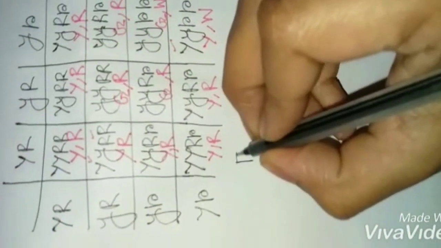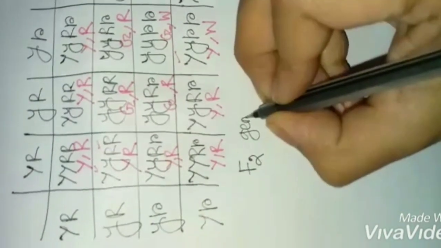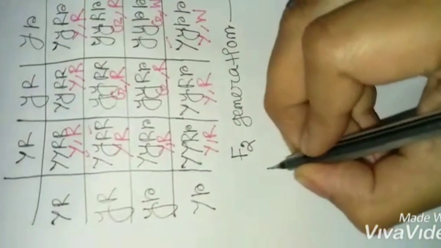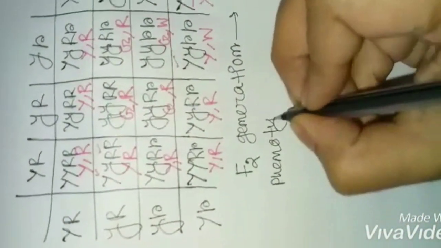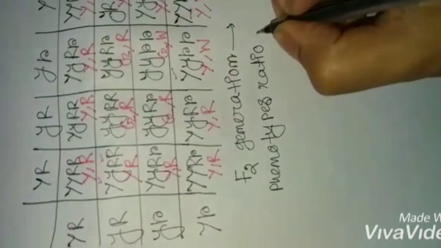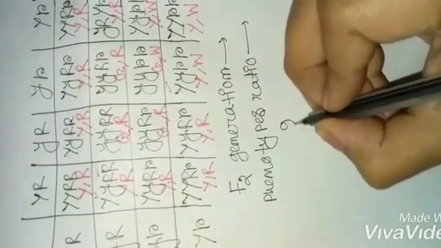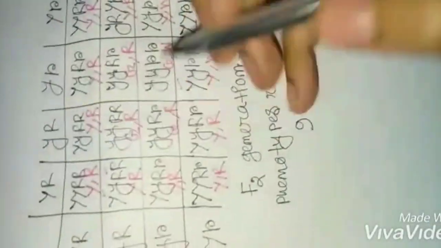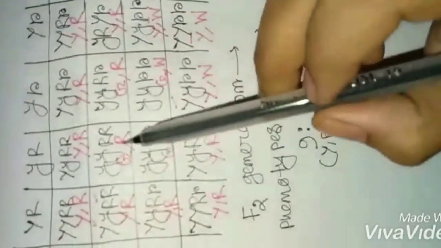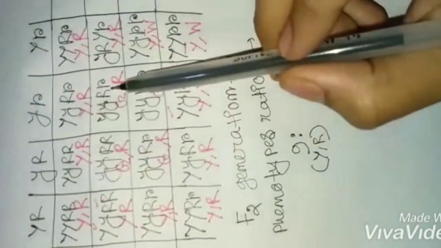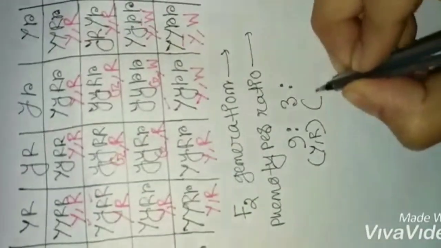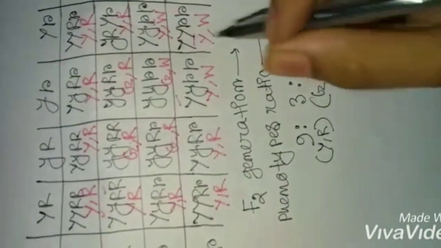So for the F2 generation, the phenotypes ratio will be, first is 9 for yellow and round. Then for green and round, 1 2 and 3, so 3 for green and round.